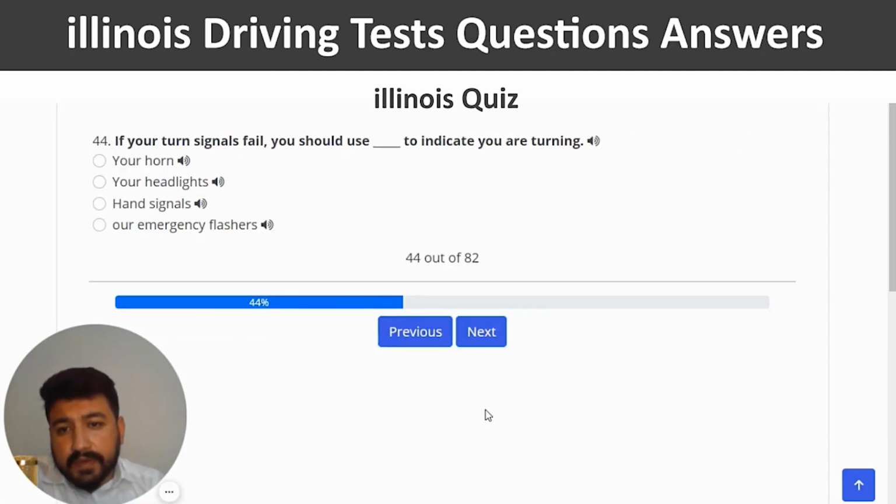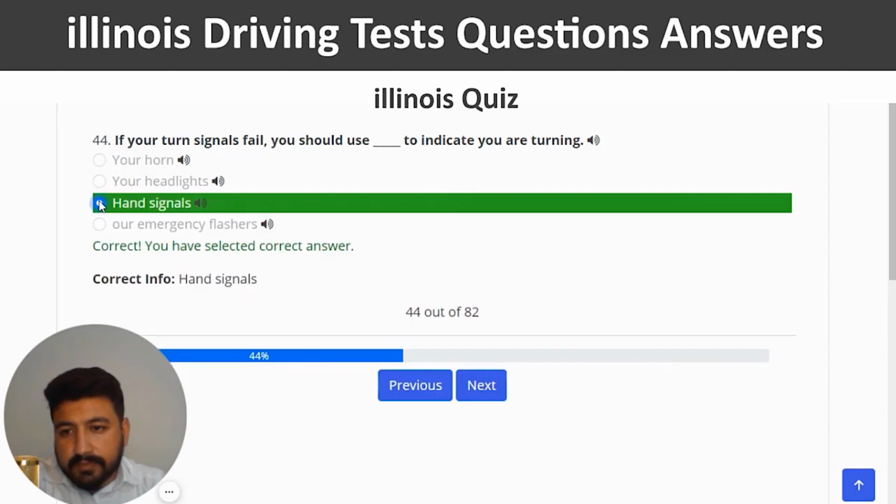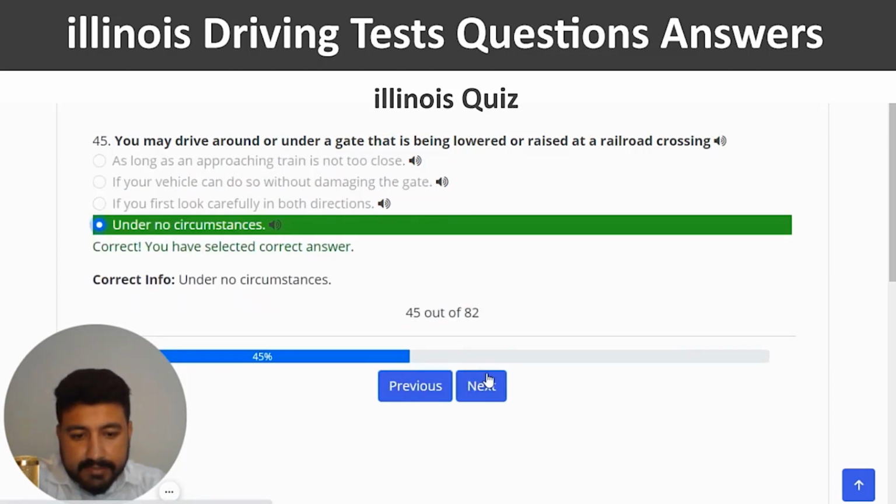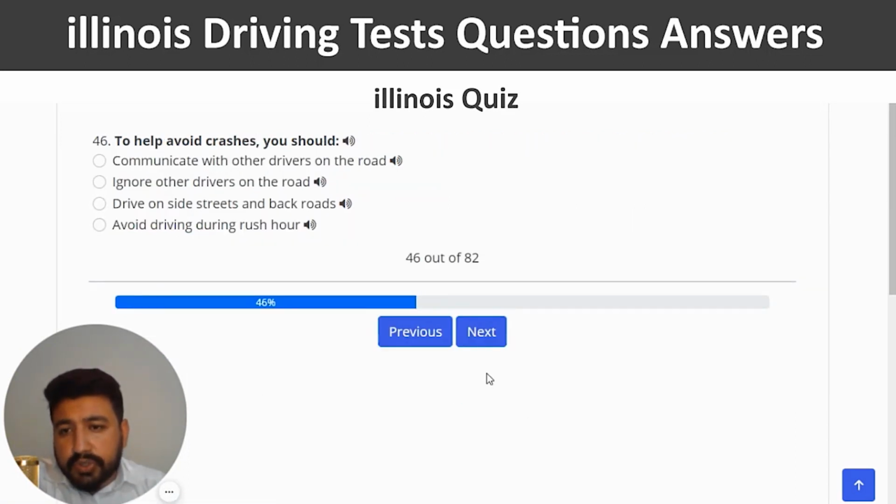If your turn signals fail, you should use dash to indicate you are turning. So the right answer of 44th question is hand signals, which is the third option. Correct. And next. You may drive around or under a gate that is being lowered or raised at a railroad crossing. The right answer is under no circumstances, which is last option. Right. And next. To help avoid crashes, you should. The right answer of 46th question is communicate with other drivers on the road.